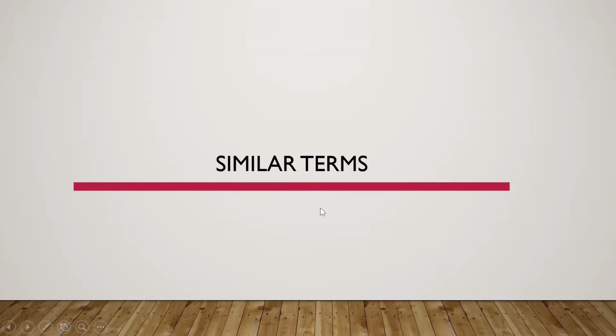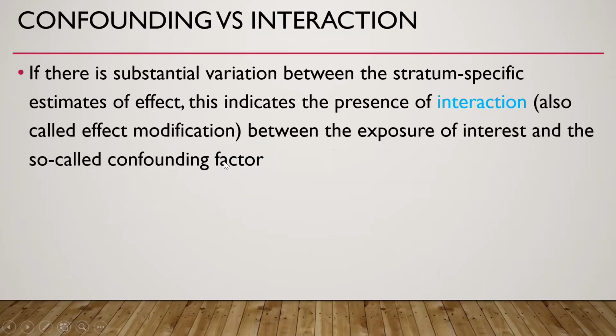So, similar terms: confounding versus interaction. If there is substantial variation between the stratum-specific estimates of effect, this indicates the presence of interaction, also called effect modification, between the exposure of interest and the so-called confounding factor.